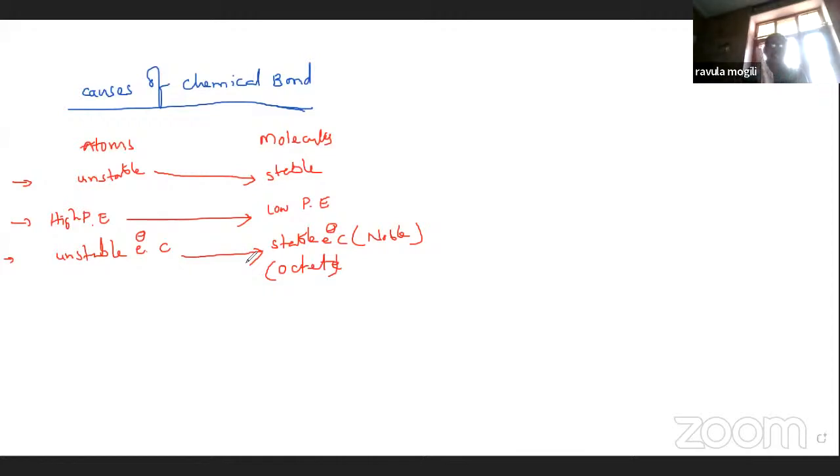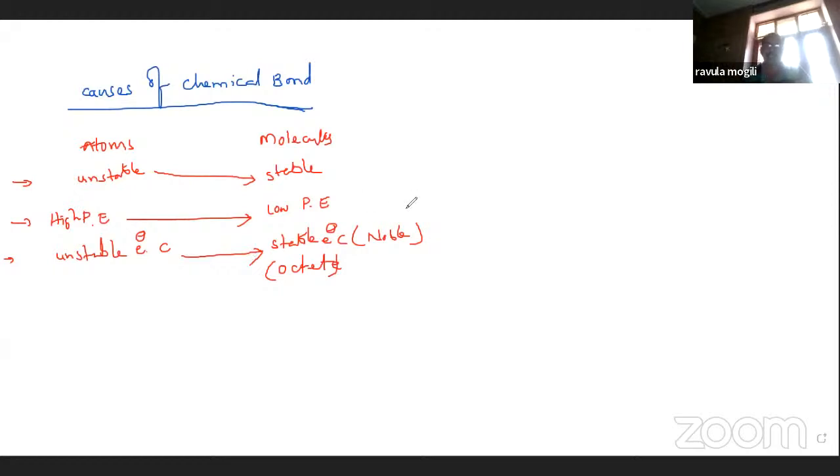High potential energies are converted into low potential energies. So that is a cause of chemical bond. So the bond is present between atoms in a molecule, because here to get stability.